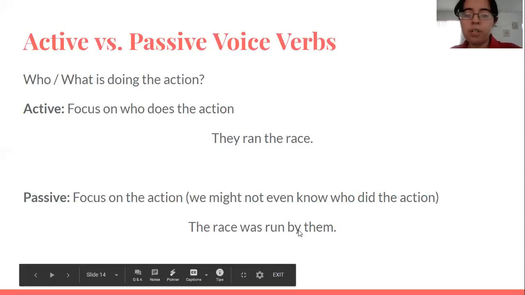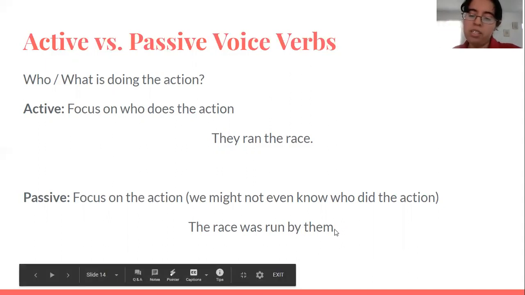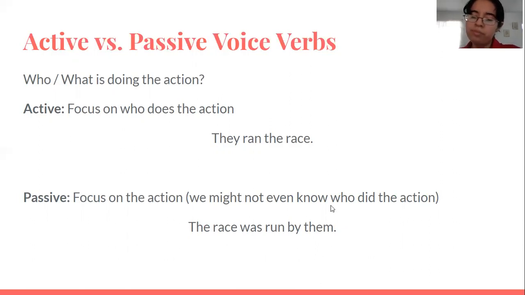In passive voice, many times we have "by," but since "them" is not important, like we don't really know who they are, we can also erase it. If it's not very important, we can erase it and just say "The race was run." And that's it. We don't even mention who did the action. So there we have it. Active, focus on the person. Passive, focus on the action.